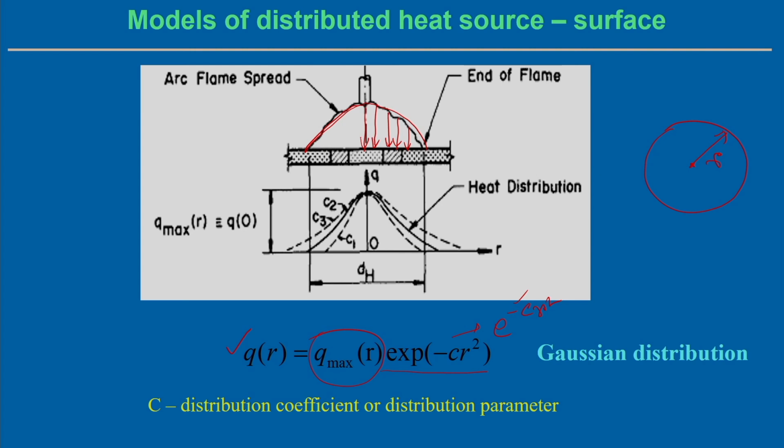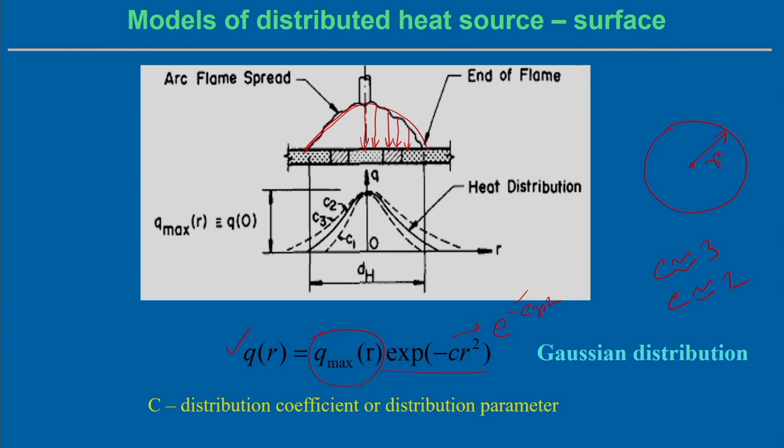If you use the C equal to 3 value, this is normally for the arc welding process. But C towards the lower side, maybe 2 or less than that, can be used in the case of the laser welding process. If you compare the intensity of the laser and the arc, the spread over the surface on which the laser falls should be very steep in laser welding, but the spread of the arc is not that steep compared to the laser in arc welding. That is why C can be approximately 3 in arc welding, or lower, 2 or less than that, in laser welding.